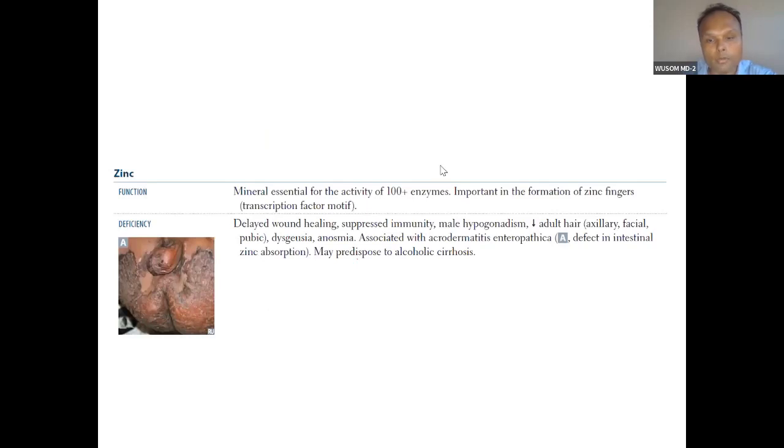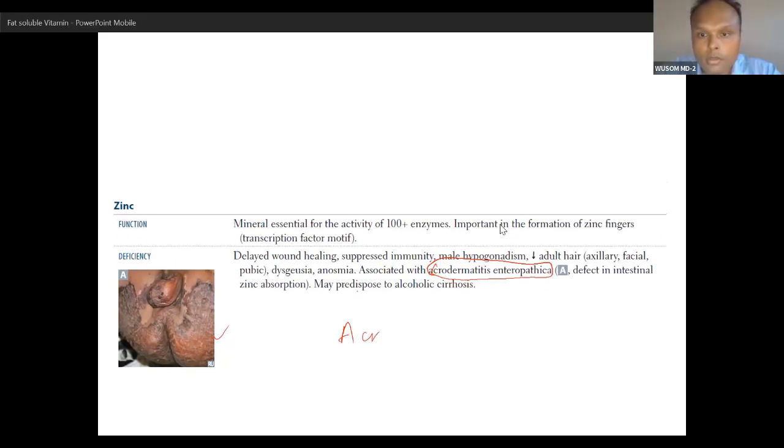I have already explained this at that time, in the absorption of vitamins and minerals. I told you zinc deficiency. Acrodermatitis enteropathica. So this is also present in first aid. That is why I have to say. Okay.